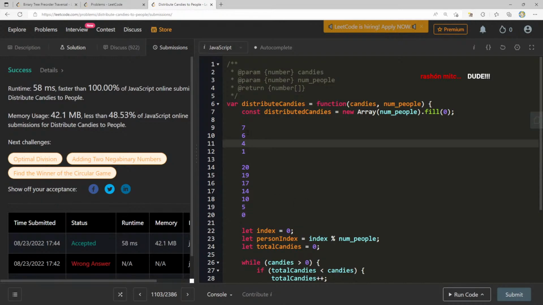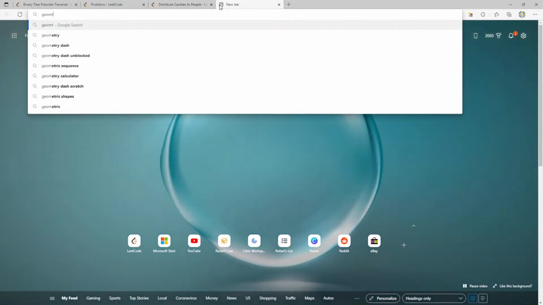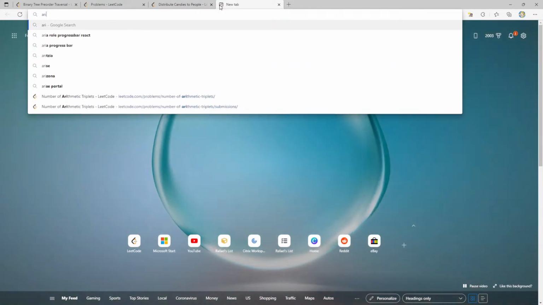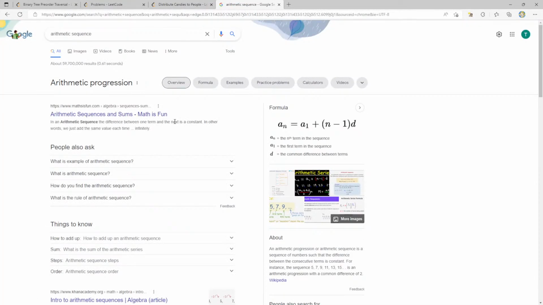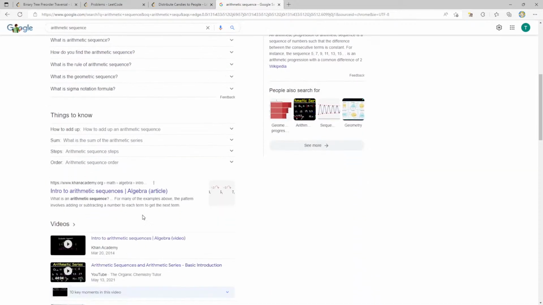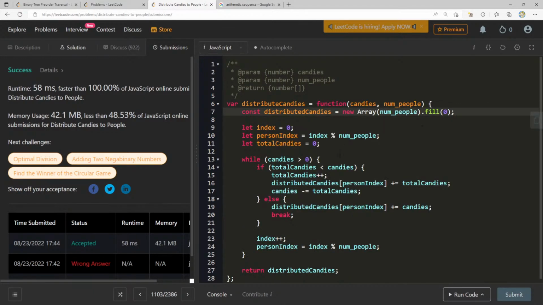There's got to be some math. Is this like a geometric sequence or something? Or arithmetic sequence? Arithmetic sequence. A plus 1, 3, 5, 7. Yeah, anyone that's good at math on the stream, is this the time complexity of some arithmetic sequence? That's what I'm thinking. I feel like the space complexity here is just equal to whatever num people is, but let's see discussions here.